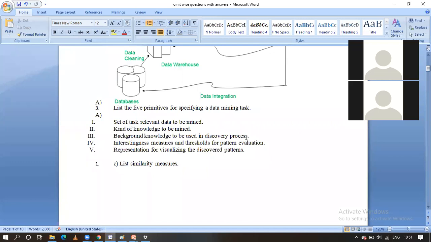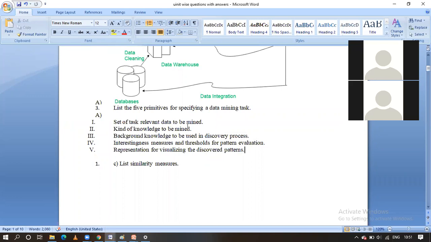And the next one is pattern evaluation related thing, guys. What is the next one? Pattern evaluation related thing. And next one is finally visualization. Visualizing the discovered patterns, also representation of the overall patterns. That is also all the 5 primitives related to the data mining, guys.